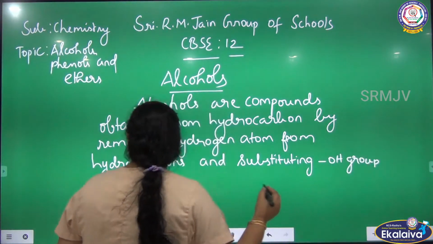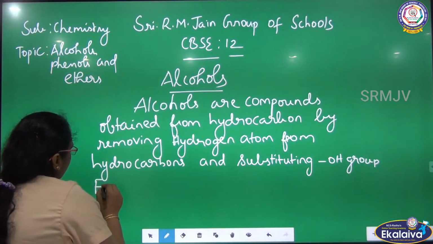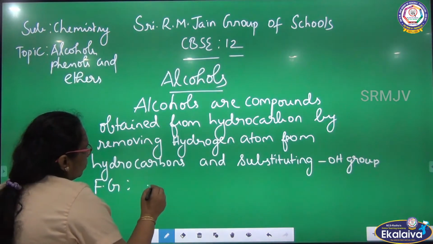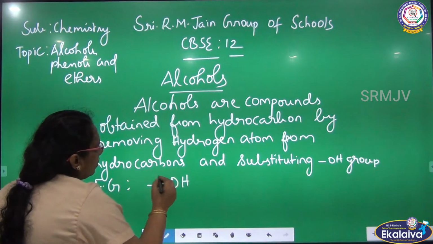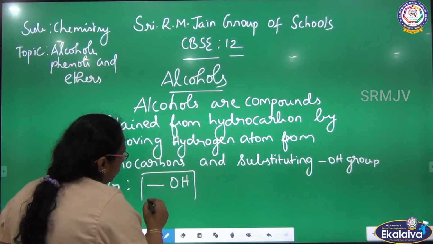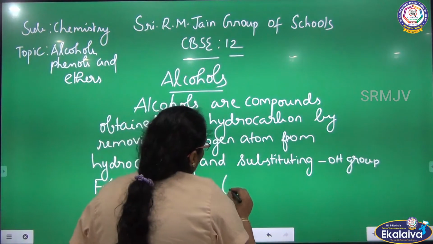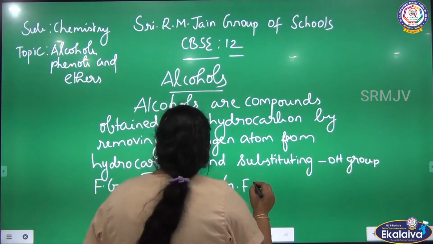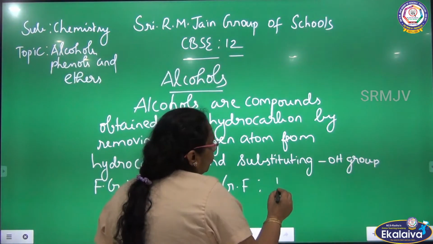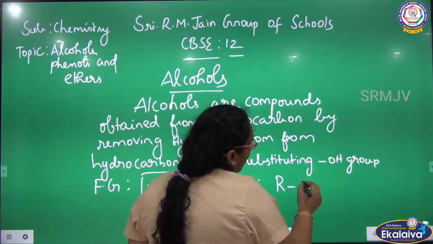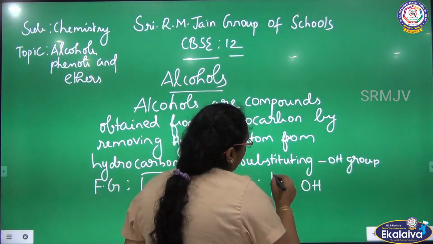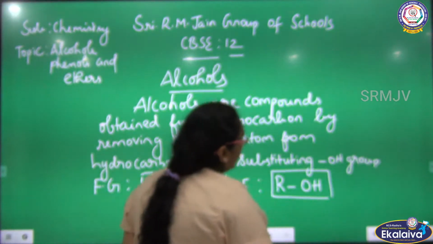What is the functional group? The functional group of alcohol is OH. So it will have OH as the functional group. What is the general formula? If you add one R in front of the functional group, it becomes the general formula.